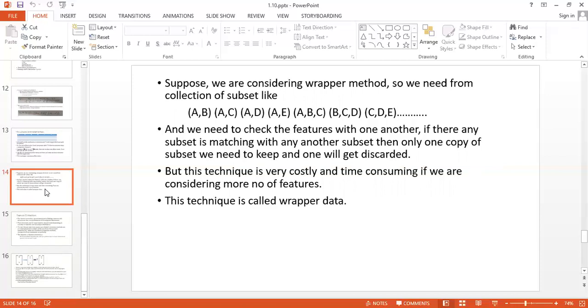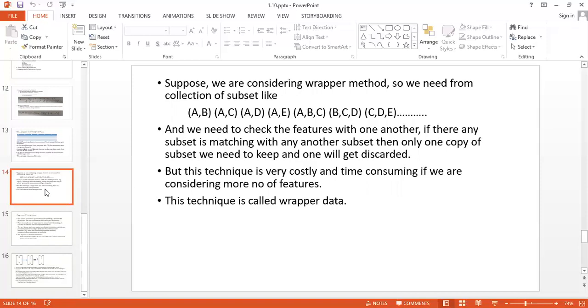All these things are going to be considered in this, and then you have to decide whether the combination of AB will work, whether the combination of AC will work, whether the combination of AD will work, whether the combination of BCD will work. Suppose the AB combination is not working, remove it. AC combination is not working, remove it. AD combination is not working, remove it. But when you consider BCDE, it will work properly, because by using those values only we have to achieve the target. Then and only then you will get a more accurate result.